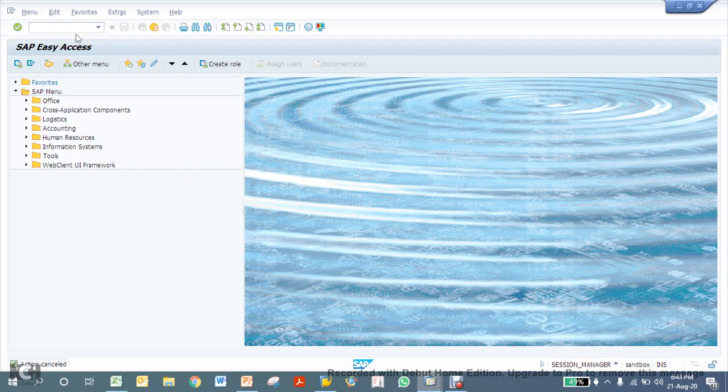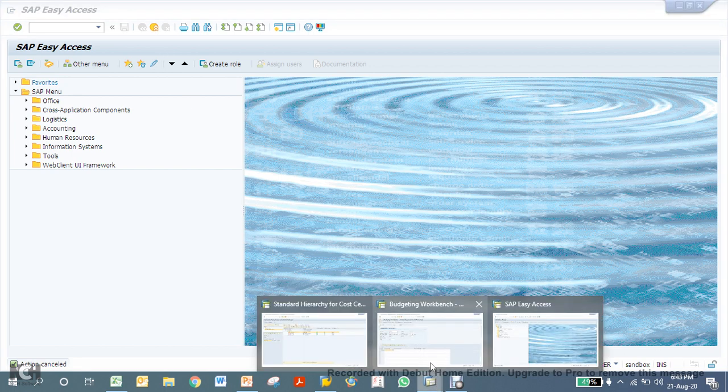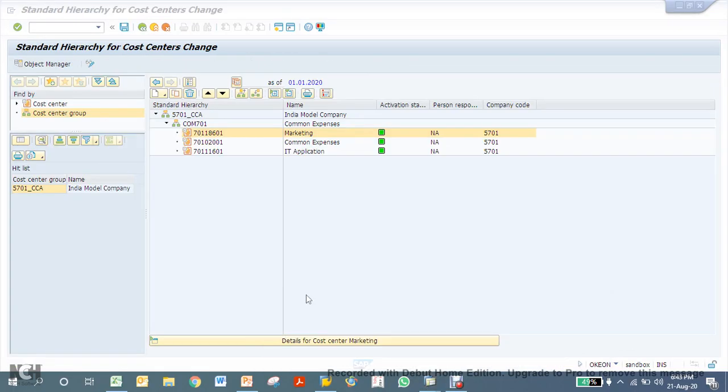So let's first create the fund center. As I had mentioned earlier, you can create a fund center with reference to your cost center. So let me show you my cost center hierarchy. So yeah, this is my cost center hierarchy. I have these three cost centers available. I have already created fund centers for these two cost centers. So I'll create a fund center with reference to this cost center.